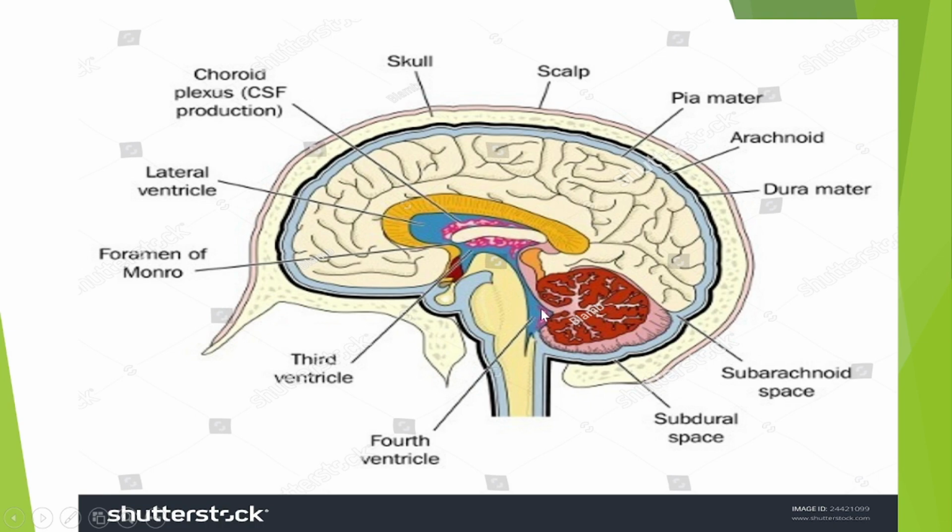This diamond shape communicates with the subarachnoid space through the foramina found in the fourth ventricle roof. So this is our lateral, third, and fourth ventricle as they communicate with each other. It enables the flow of CSF from the brain to the spinal cord. From the brain, it flows through the subarachnoid space, and through here it can also flow down into our spinal cord. So that is for the ventricles.